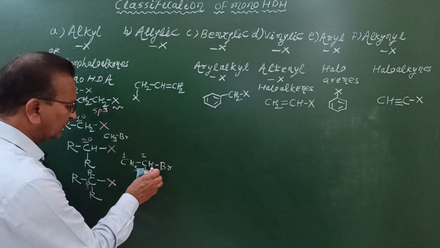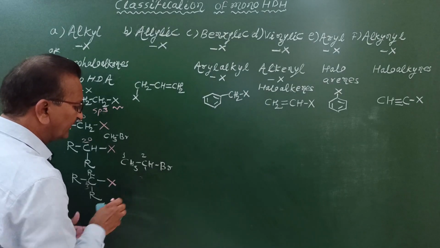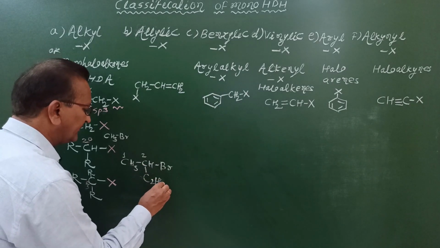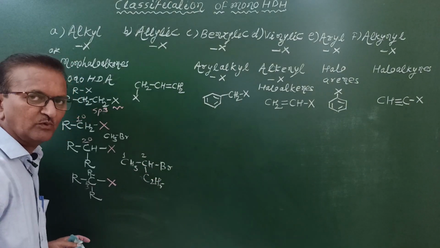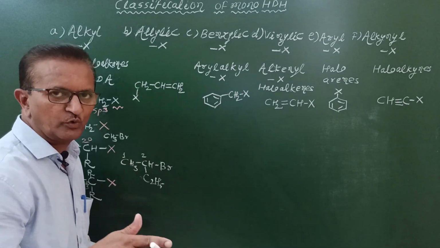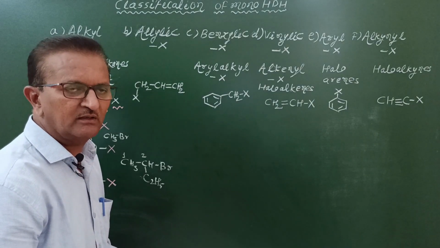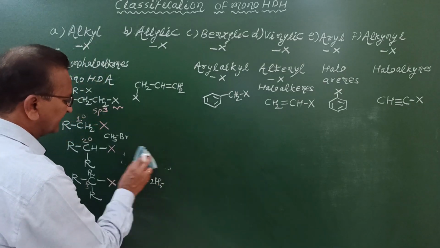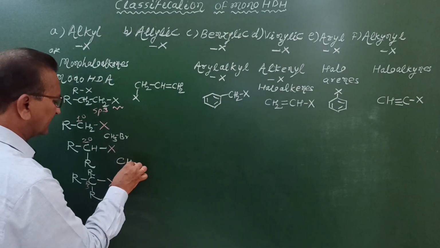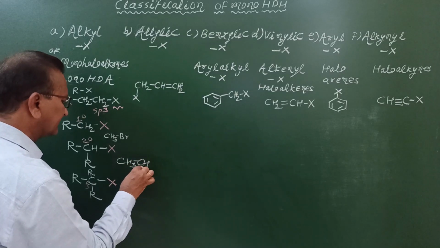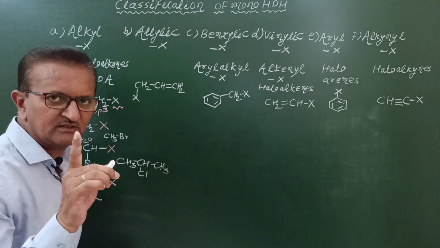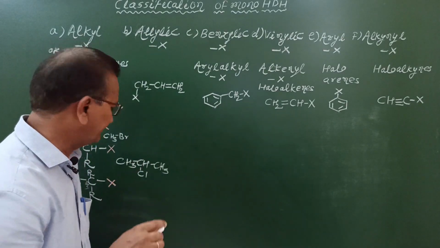One more example we can write here. If we write C2H5, then this compound is called sec butyl bromide. Sec butyl bromide or 2-bromo butane. We can write a number of examples, 2-chloropentane, 3-chloropentane. These are the examples of secondary alkyl halides. Now we'll write only one example, such as CH3-CH(Cl)-CH3. In classification, one example is expected.